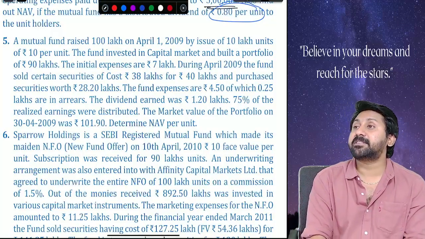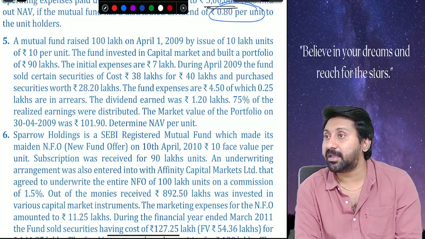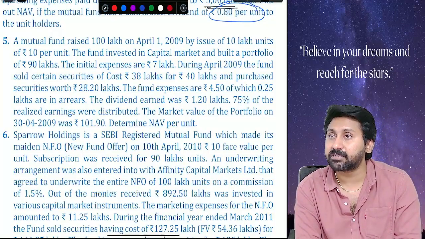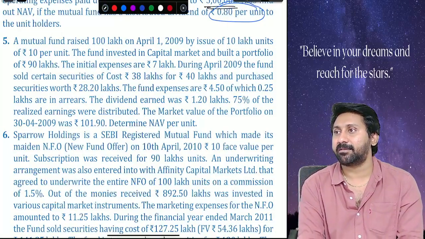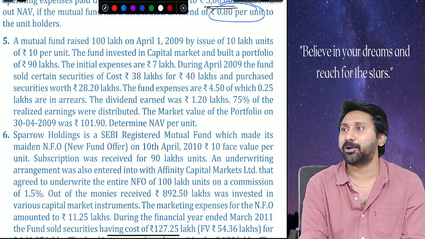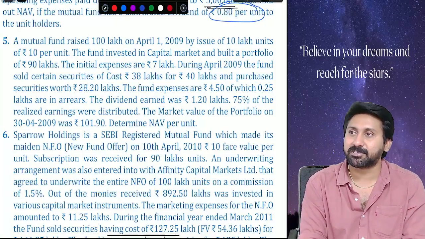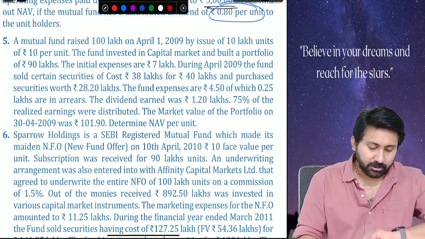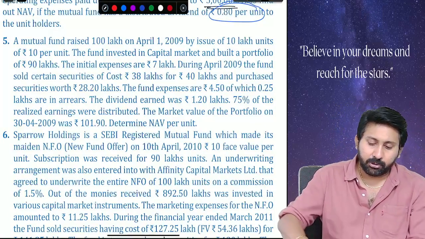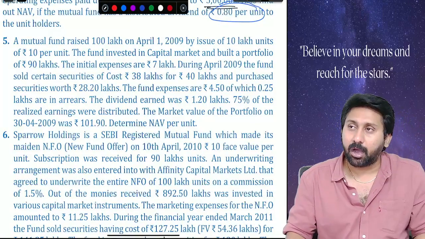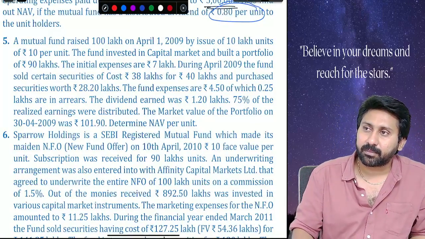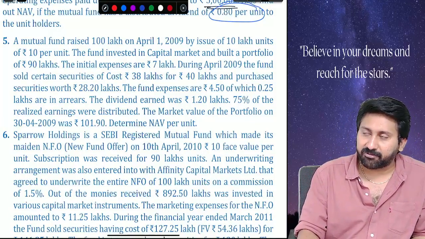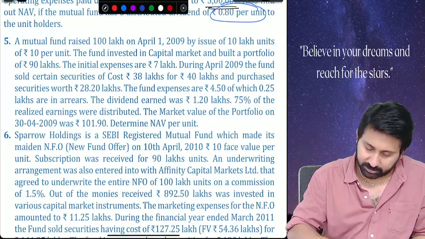Okay. In the previous question, dividend income is there. How much dividend income? Here, capital gain income is also there. That's a new point. Along with dividend income, capital gain income is also there. So first, let us try to understand how the mutual fund is working here. First, how much money was raised? 100 lakh means 1 crore out of 10 lakh units. First we have to calculate what? Cash balance. Let's do that first.